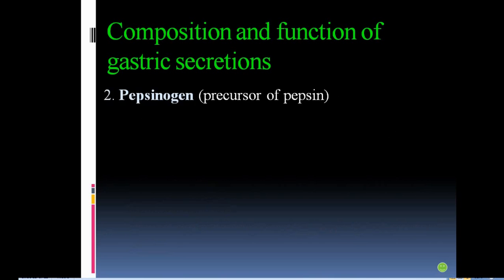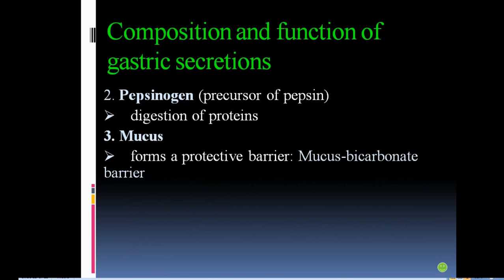When we see the composition of gastric secretion, the main important component is pepsinogen. The pepsinogen is helpful in the digestion of proteins. It is a precursor of pepsin. Secondly, the mucus. It forms a protective barrier that is called the mucus bicarbonate barrier.